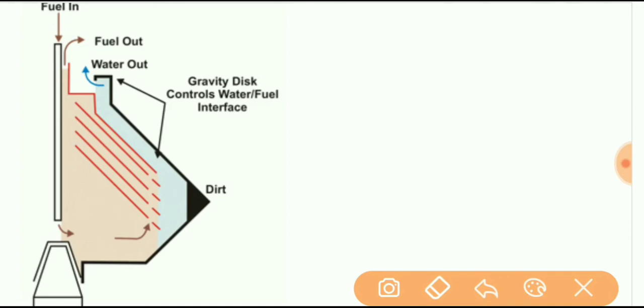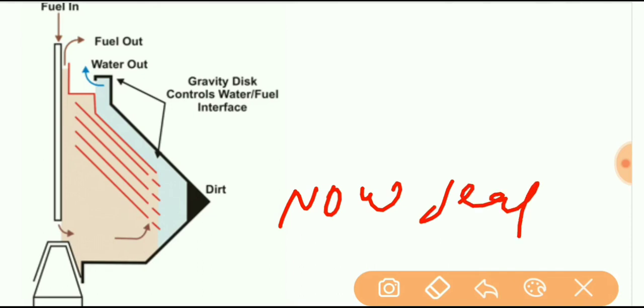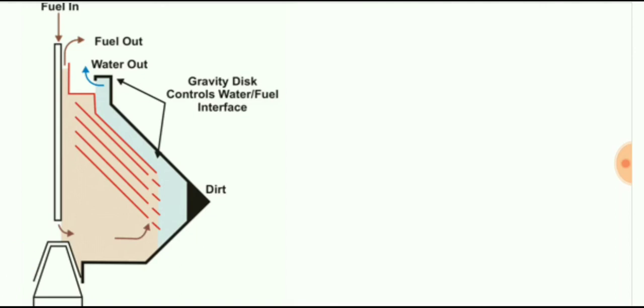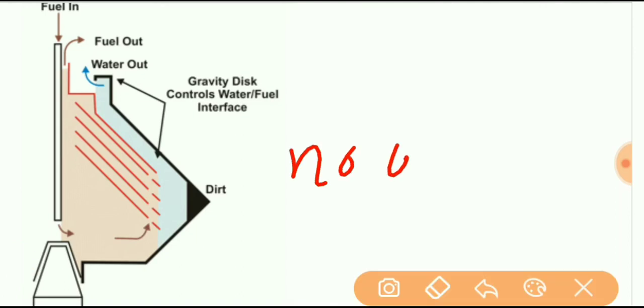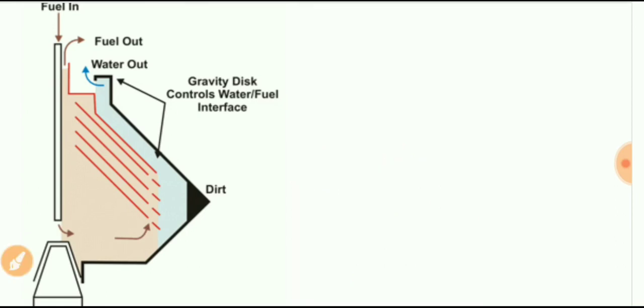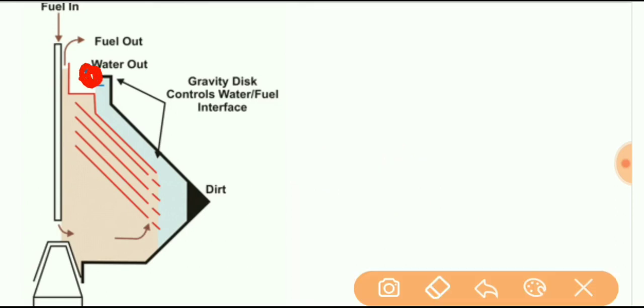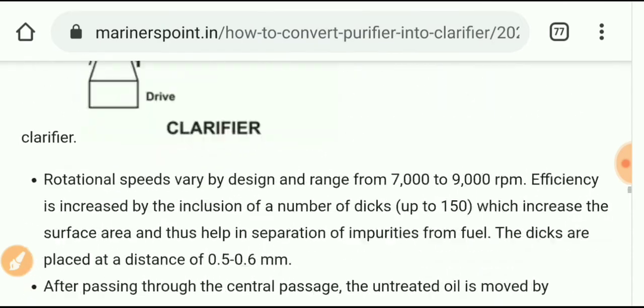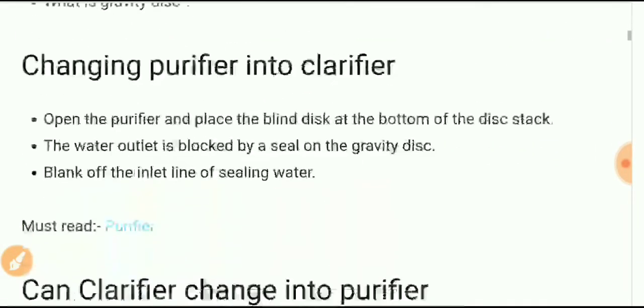That means now we blank off the sealing water line. Understand? Now the third point is, in a clarifier there is no water outlet, so if we want to convert a purifier into a clarifier, we have to blank off the water outlet of the purifier.